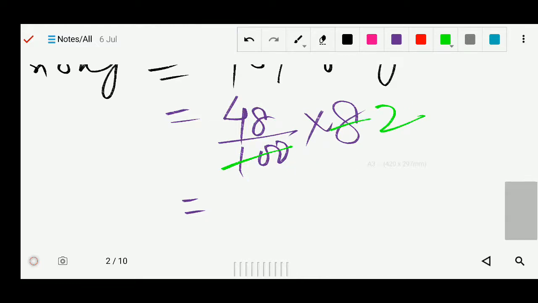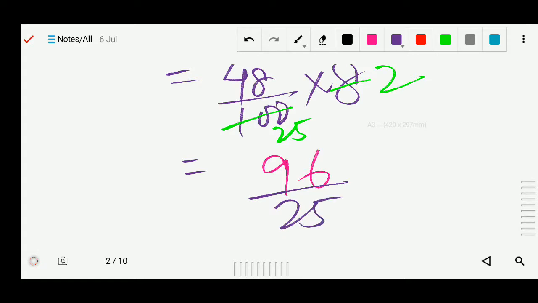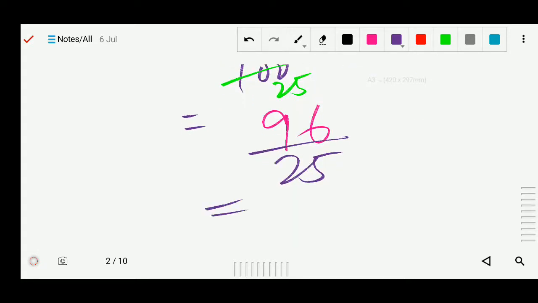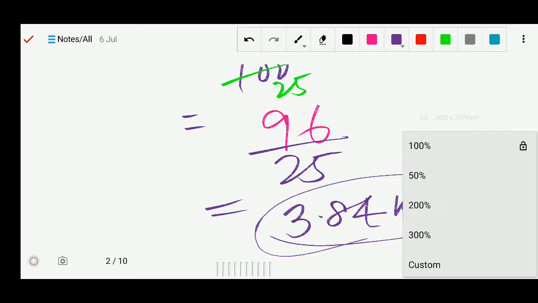After multiplying 48 into 2, you will get 96, and here is actually 25. Now there is 96 by 25, so you can divide. In decimal you will get 3.84 kg. Okay, so this is your answer.